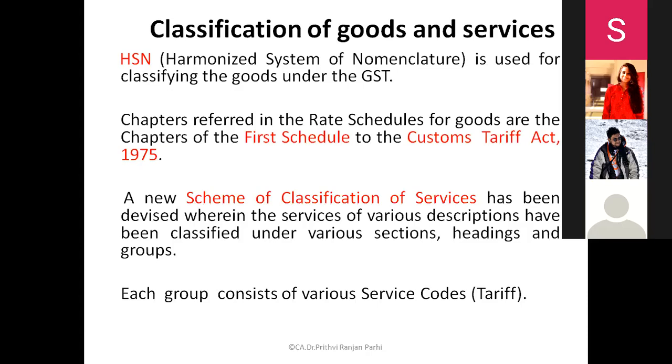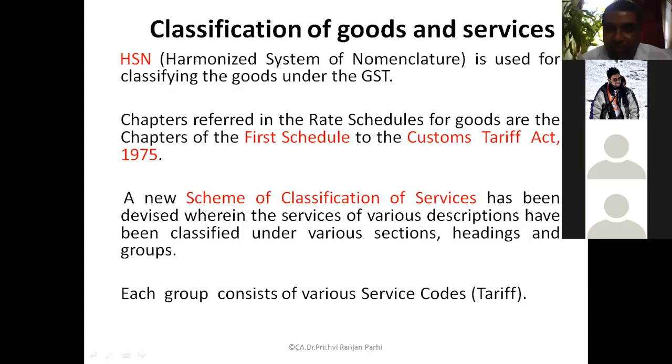Otherwise, different people will be calling the same thing in a different way. Therefore, it is harmonized. How is it harmonized? By assigning a code to that item. Suppose I am showing a marker. A marker should be understood as a marker. It's not a sketch pen, not a ball pen, not a dot pen or something like this. So how do we understand that? If a specific code is assigned, then you can find it out.